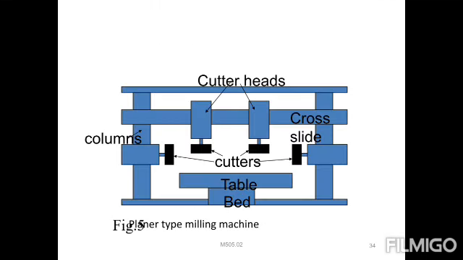At the bottom, the table is placed in a single place. The columns consist of heads; cutter heads will be provided. Each cutter head consists of a cutter. It will be operated horizontally, and again vertically. These are the main methods used for that, right?